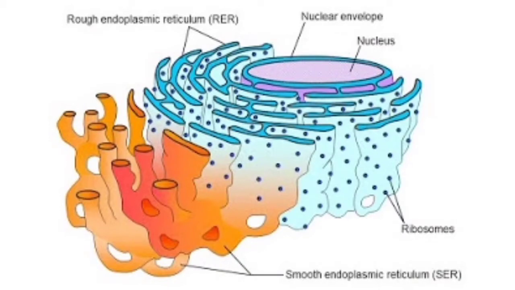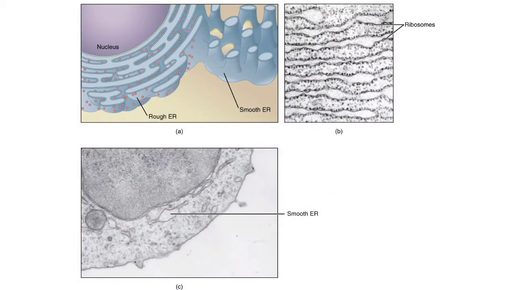Smooth endoplasmic reticulum is generally known as SER in short, and rough endoplasmic reticulum is known as RER. And in general, its function is to produce protein for the rest of the cell to function. The rough endoplasmic reticulum, as the term indicates, is rough because a large number of ribosomes are attached to the surface.